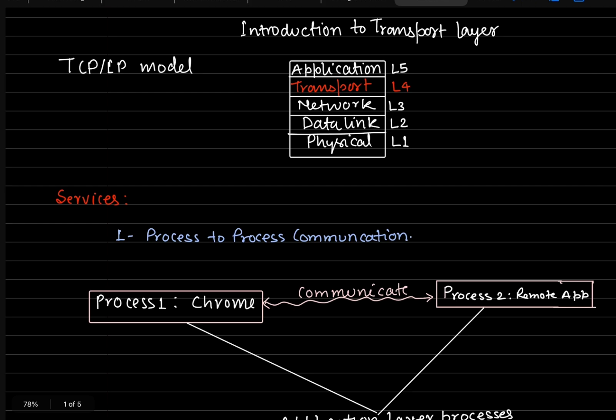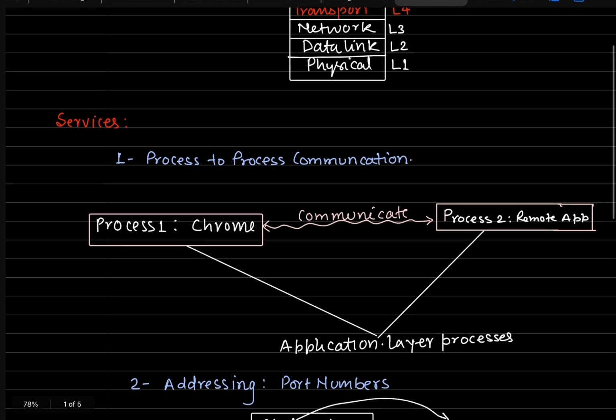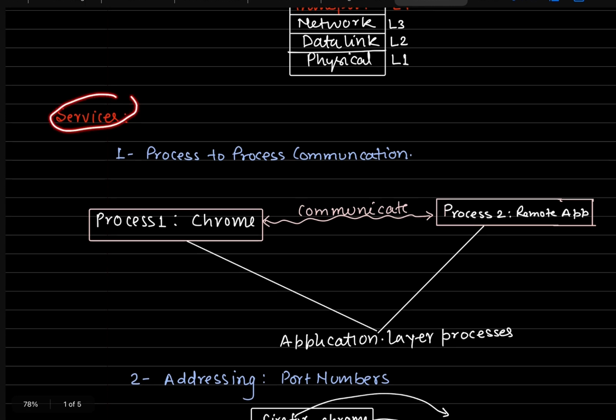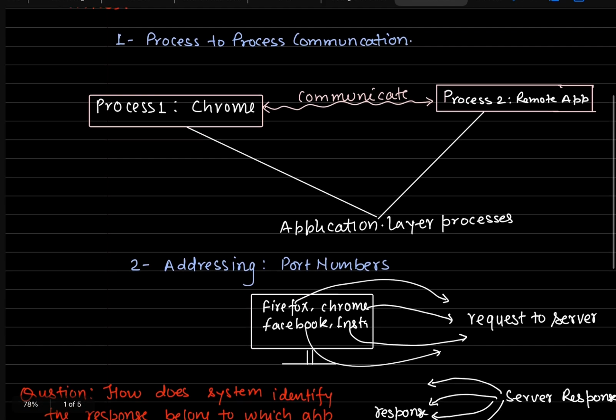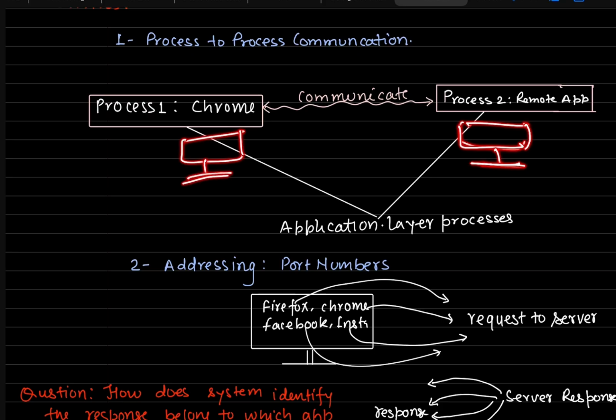Once we go to any layer, we will first see what are the services provided by the layer. The first service provided by the layer is process to process communication. What is meant by process to process communication? Suppose we have a computer, and on the other side we also have a computer, and these two devices want to communicate with each other. What does communication mean? One device sends data to another device, then gets some response back.